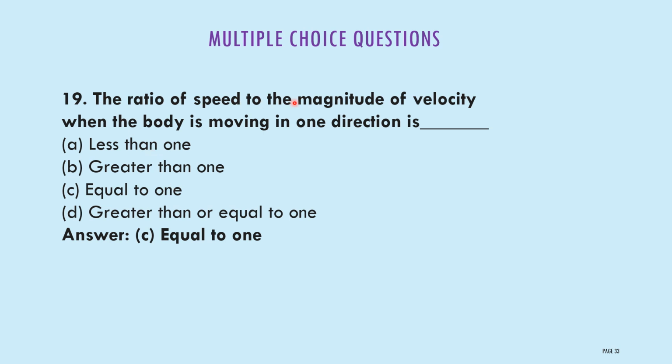The ratio of speed to the magnitude of the velocity when the body is moving in one direction is option A, less than 1, option B, greater than 1, option C, equal to 1, option D, greater than or equal to 1. The correct answer is option C, equal to 1. When a body is moving in one direction, the ratio of speed to the magnitude of velocity will always be equal to 1. But the condition is the body is moving in only one direction.